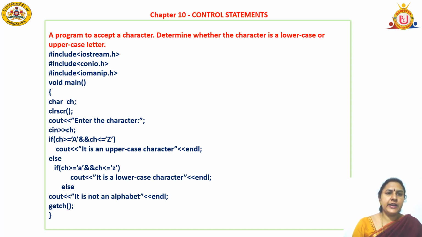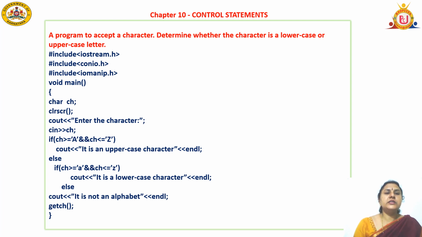Else if ch is greater than or equal to small 'a' within single quotes and ch is less than or equal to small 'z', close the bracket. So I am checking whether my character ch is between small a and small z. Always the character is enclosed in single quotes and && is a logical multiplication operator. I told you, if both the conditions are satisfied, that is ch greater than or equal to 'a' and ch less than or equal to 'z', then only